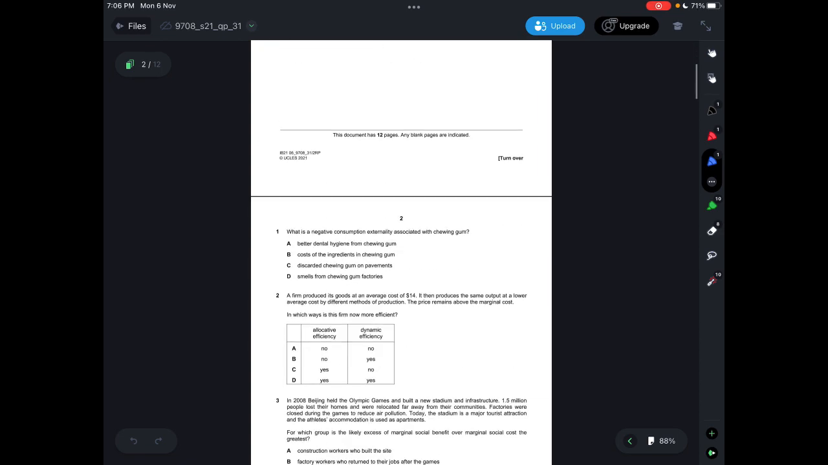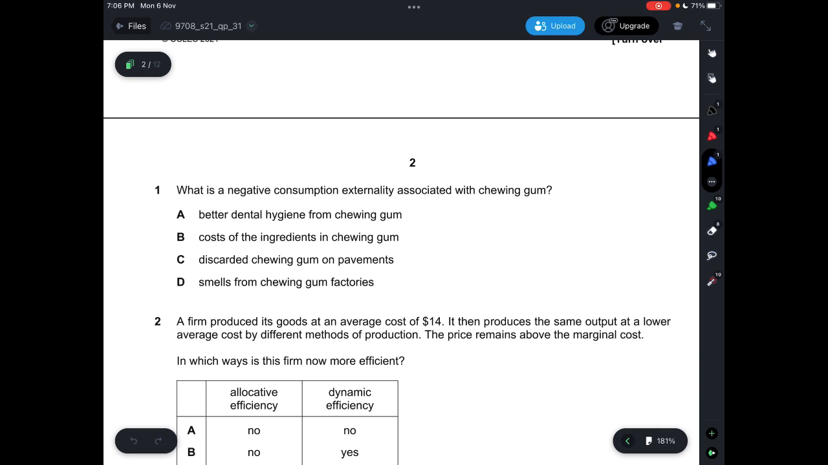Alright, let's start. For the first question it says, what is a negative consumption externality associated with chewing gum? So the main point here is negative consumption externality and chewing gum. Negative consumption externality basically means that you are over consuming an item that is actually not good for your health or not good for your person. So let's look at the four options here, seeing which one is negative consumption externality.